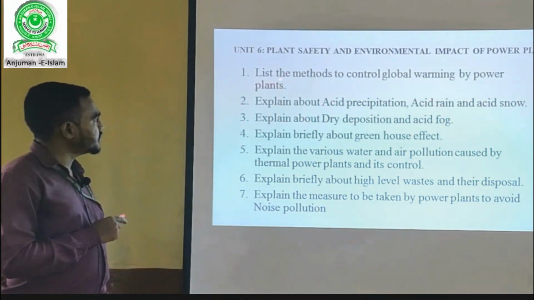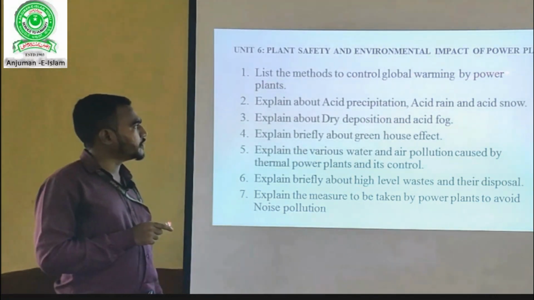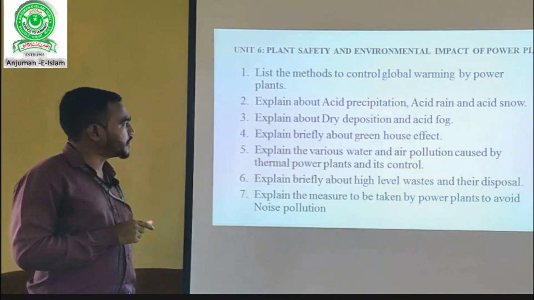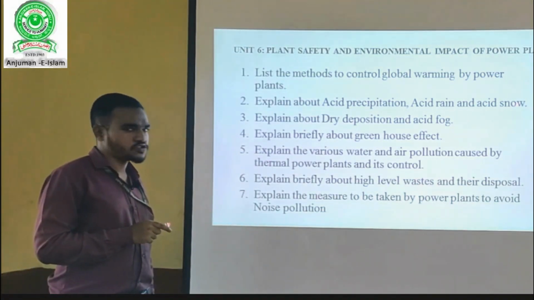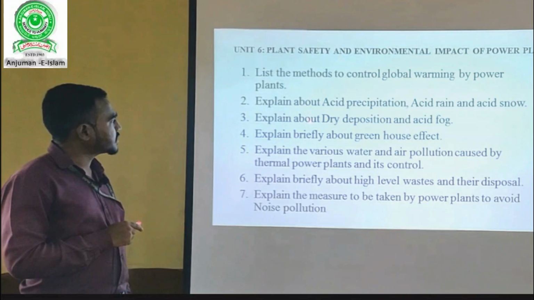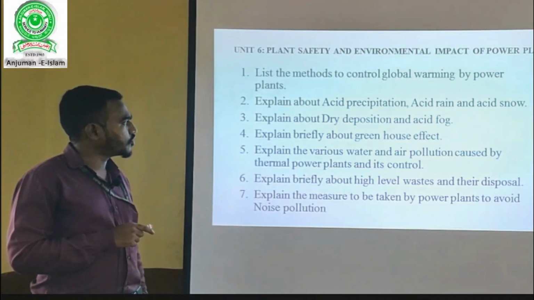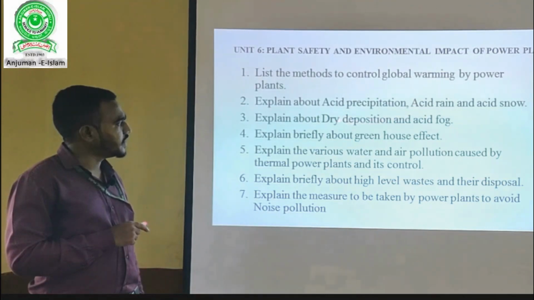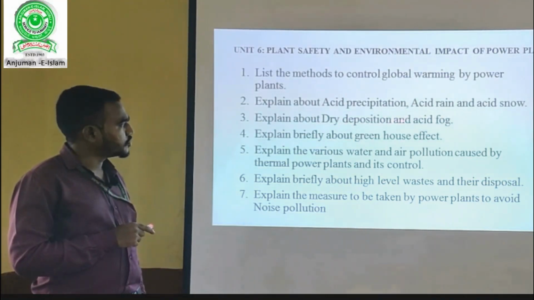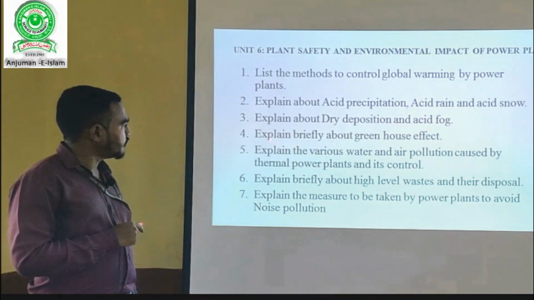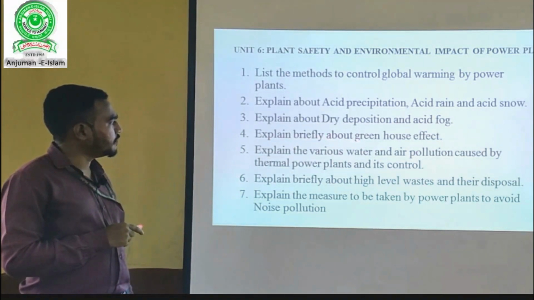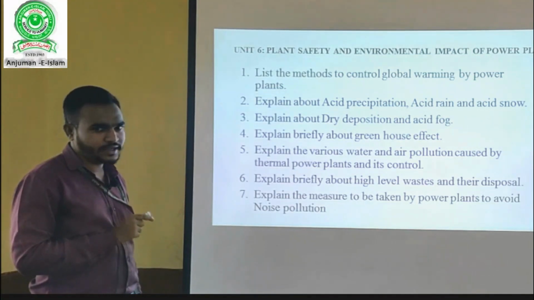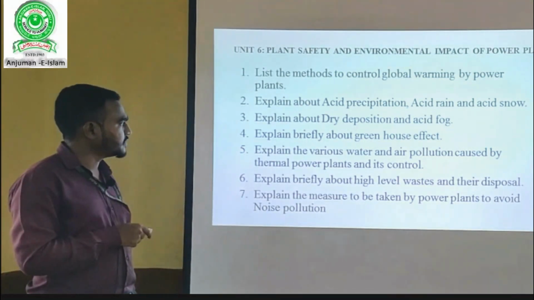The first question is, list the methods to control the global warming by power plants. Second question, explain about acid precipitation, acid rain and acid snow. Question number 3, explain about dry deposition and acid fog. If you understand actually what is acid rain, you can easily write about dry deposition and acid fog. Then fourth one, explain briefly about greenhouse effect. Greenhouse effect and global warming are interrelated, that will be explained in the further slides.